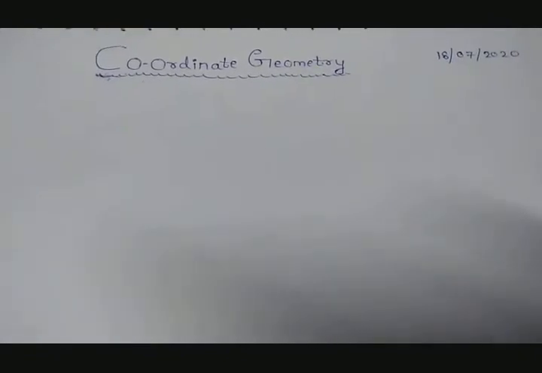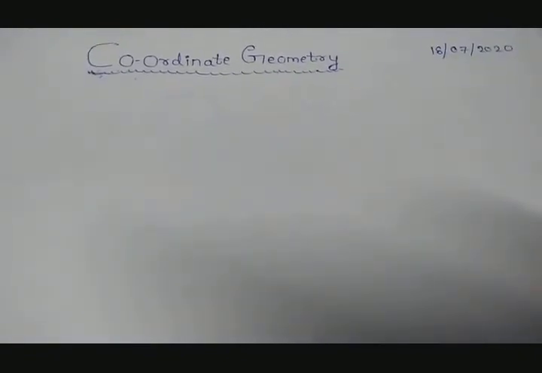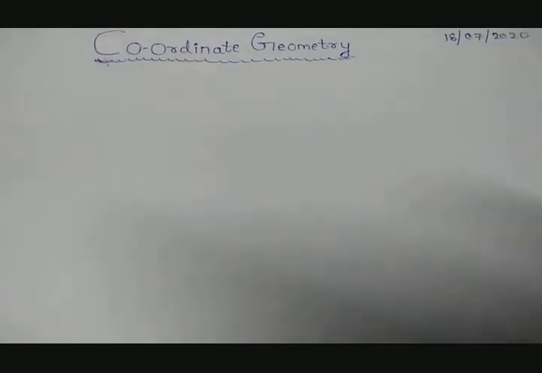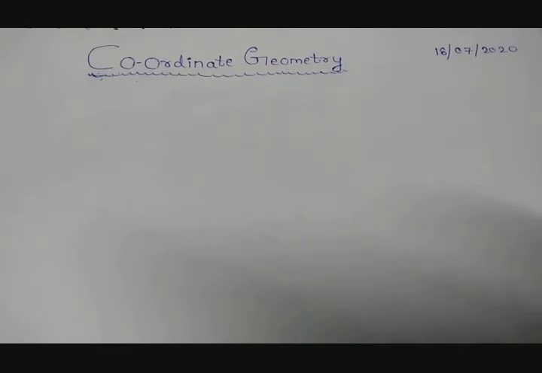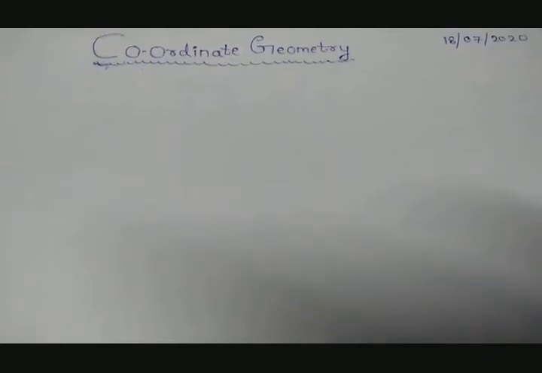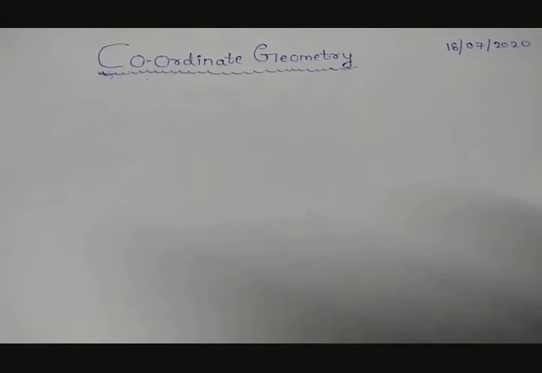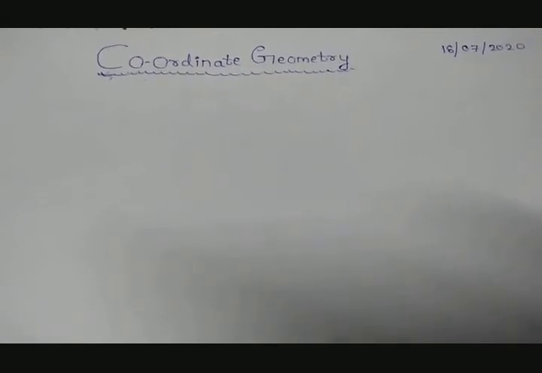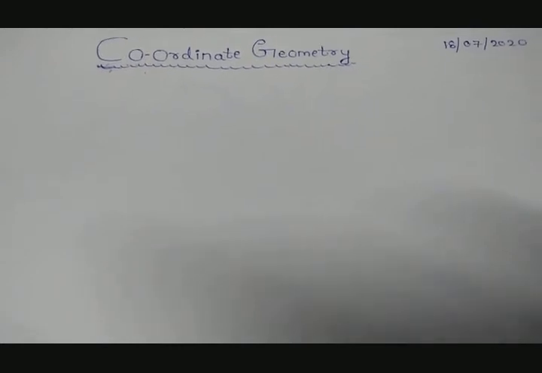So this is not the actual definition of coordinate geometry. We will be discussing about it a little while later. So this is how you actually find the root meanings of the given topic. So co means two, ordinate means axis. So coordinate means the study of two axes, and geometry is nothing but a branch of mathematics which deals with the study of shapes.